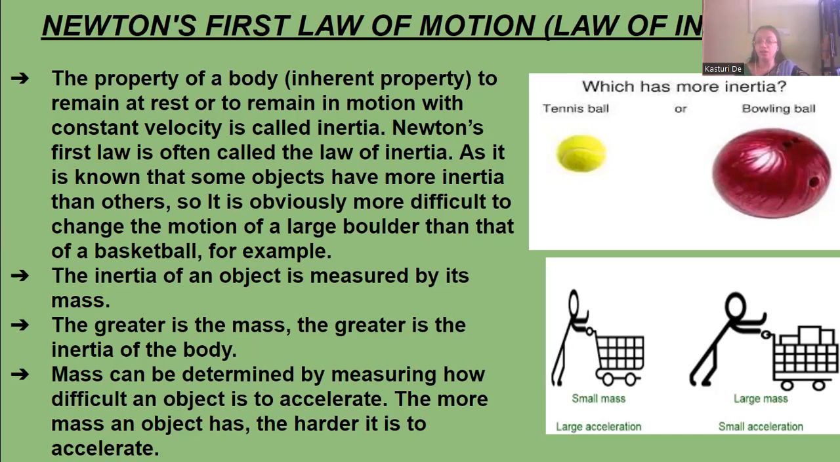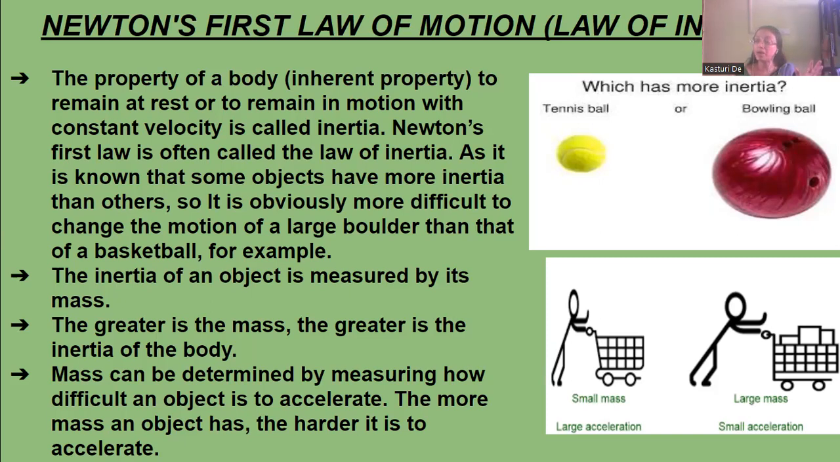So it is obviously more difficult to change the motion of a large boulder. When a large boulder is moving, it's very difficult to stop it or change its direction, compared to a basketball. A basketball is small and lighter than the boulder. The boulder is much heavier. So changing the motion or direction of the basketball is quite easier than changing the motion or direction of the large boulder, because the large boulder has more inertia than